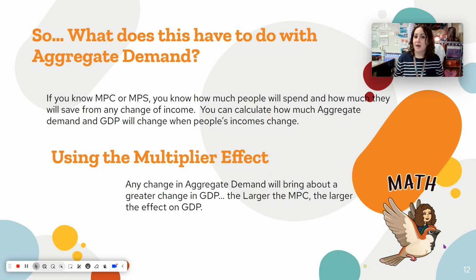And the larger the MPC, the more people spend, the larger the impact it'll be, the larger the multiplier it'll be. And so when people have a large MPC, that means people spend a lot of money. And if people don't spend a lot of money, then the impact won't be as great.